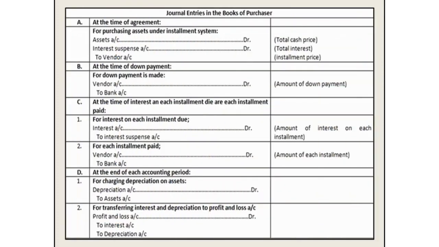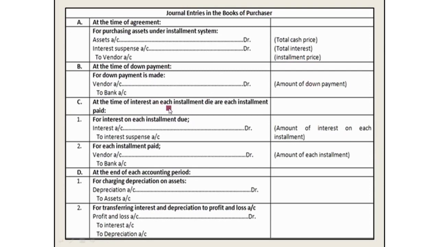Journal entries in the books of purchaser: purchasing assets under the installment system. When the purchaser purchases an asset under the installment method, the journal entry is: asset account debit, interest suspense account debit, to vendor account. Asset account debit, total cash price value. Interest suspense account, total interest amount. Vendor account credit, installment price amount. At the time the down payment is made, vendor account debit to bank account, the amount of the down payment.